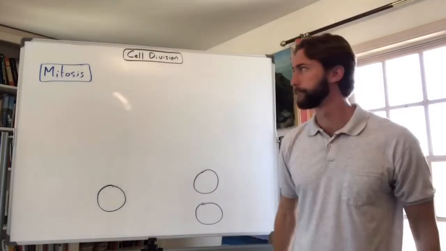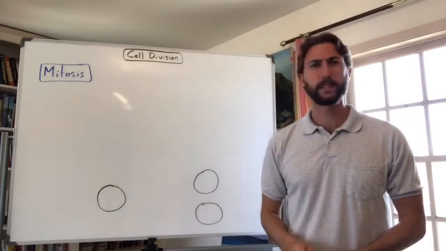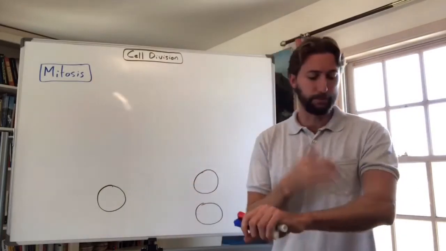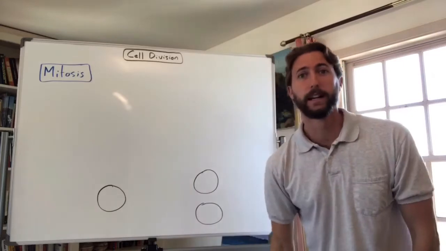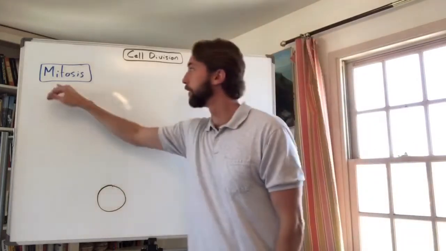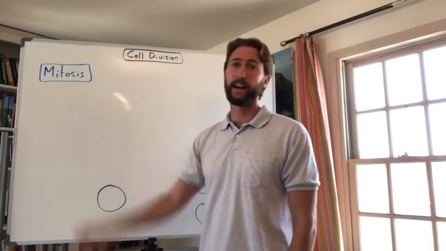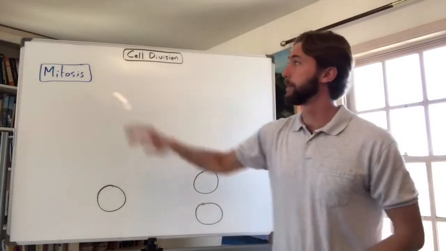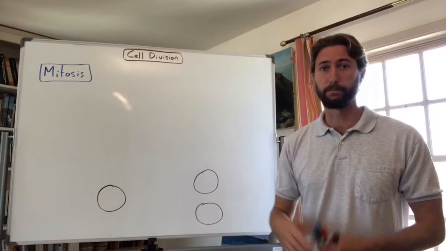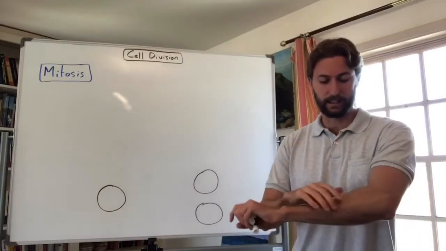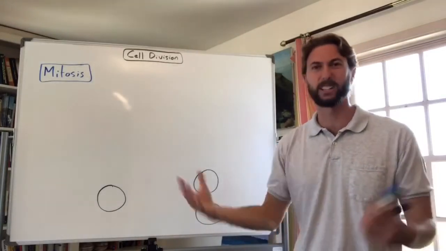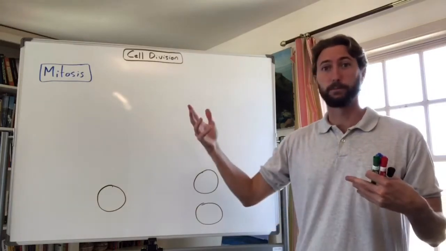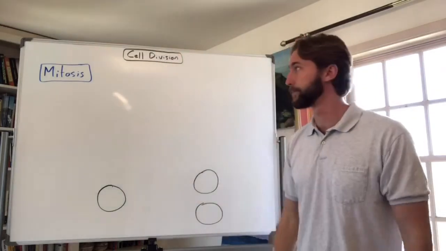Let's jump into it. All right, so mitosis. You're probably taller this year than you were last year, or if you ever had a cut or a broken bone and you healed, it's all because of mitosis. And mitosis is when your cells divide, your body cells. So we call body cells somatic cells. So when we're talking about mitosis, that's somatic cell division. When you get a cut in your skin or your bones break or you want to get taller, you've got to create new cells to repair those broken, damaged cells or grow taller, right? So that happens by mitosis.